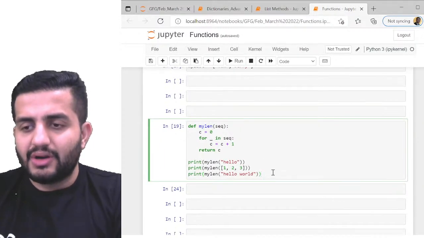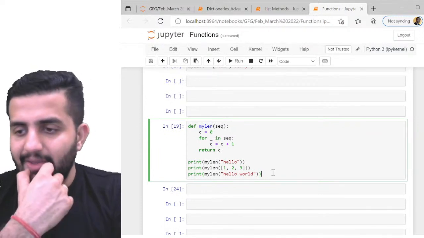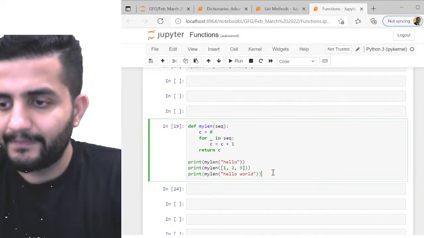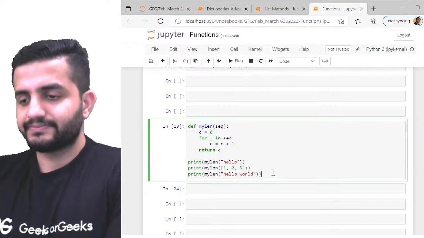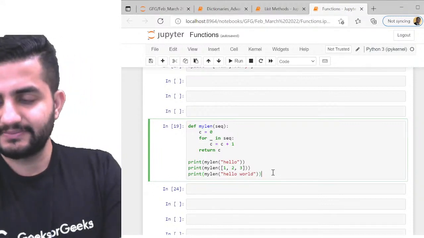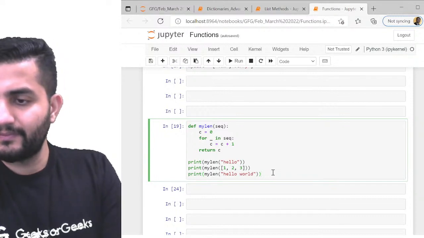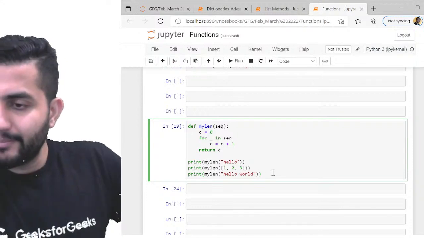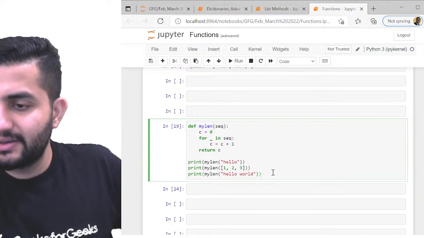This is simple. This is not very difficult. This is a simple question only. What will be the output of all three things here? Give me three outputs. Quickly, guys. Any doubts, any questions in this?